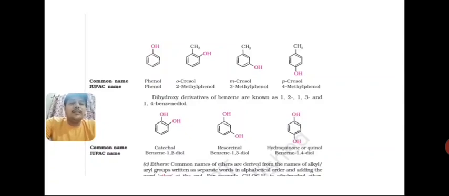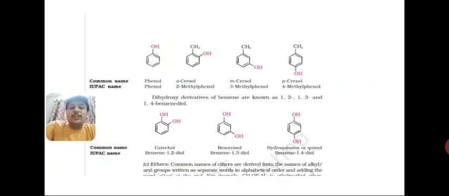Students, in class 11 you also studied about that position, and I already told you in the previous chapter also that in organic compounds some common names are also given. The position of first and second is considered as ortho, first and third is considered as meta, and first and fourth is considered as para. Okay, students. And here also, if OH is present 2 times on the benzene ring, then we cannot say diphenol, right?